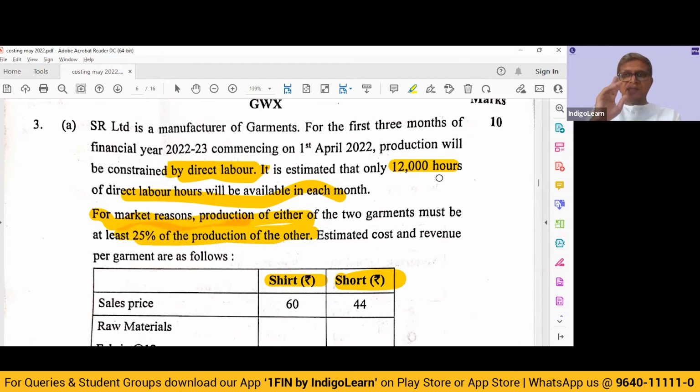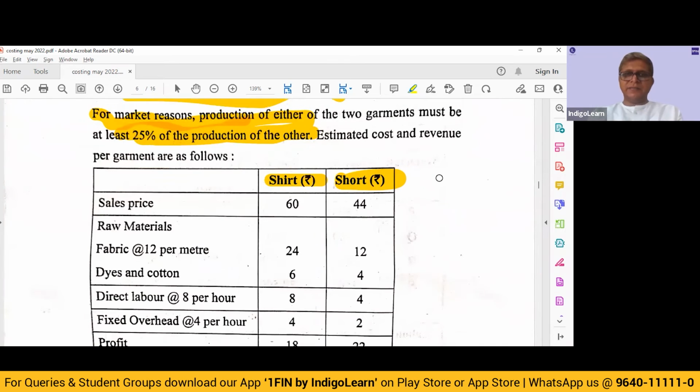So now we have 2 things in hand. One, we have the 12,000 limited hours. We need to figure out how we can make the best use of this 12,000 hours. Whether making shirts is going to be more profitable with the limited labor, or shorts is going to be more profitable. After you have found that out, find out the number of units such that minimum 25% of the other product you are doing, whichever you don't want to. All right. So let's break this question down a little bit further.